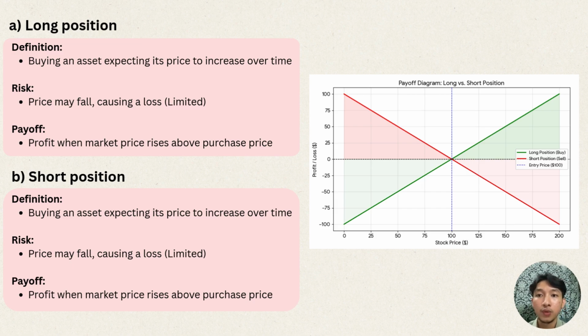So how it works, you buy the stock that you expect the price to go up. So if the line goes up and to the right, as the price increases past 100, your profit grows. If the price falls below 100, you'll lose money. So the total maximum you lose is only $100.